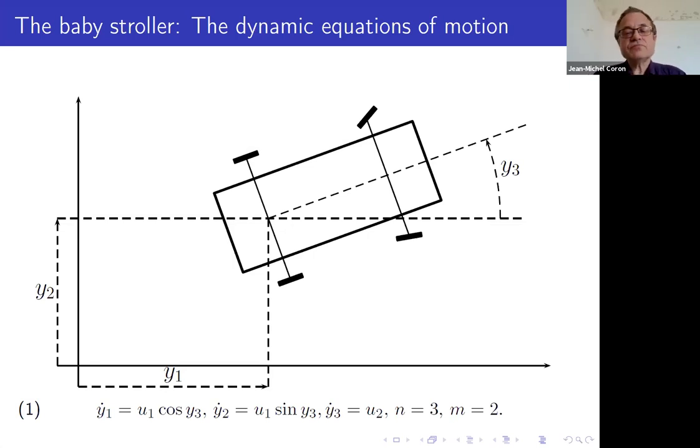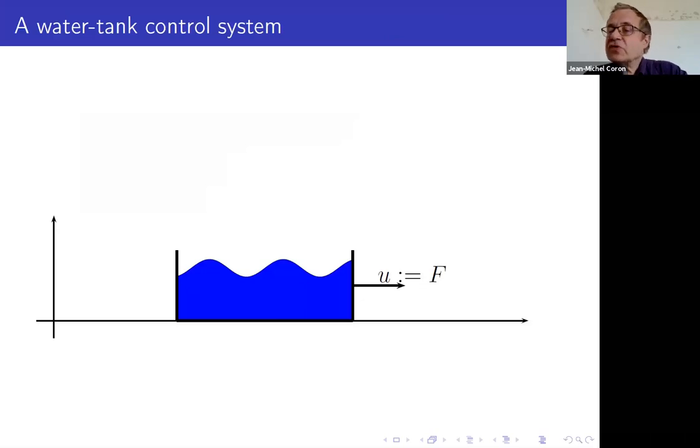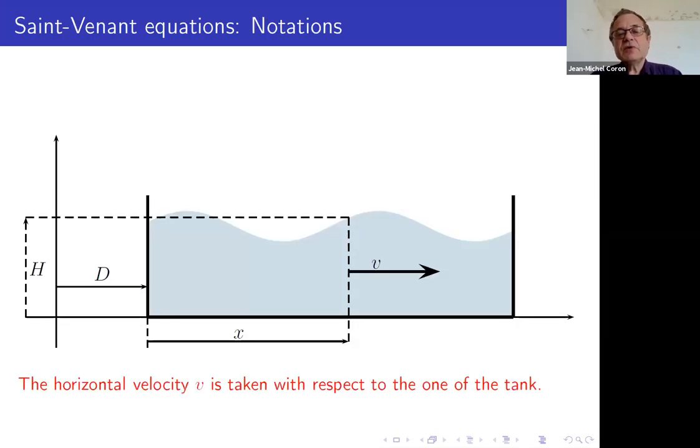Now we move to the case of a system modeled by a partial differential equation, which is more in the topic of the seminar. So we have a tank. Inside the tank there is some water, and the control is the force that you apply to the tank. There are many possibilities to model this type of problem, and we are going to use the Saint-Venant equations.